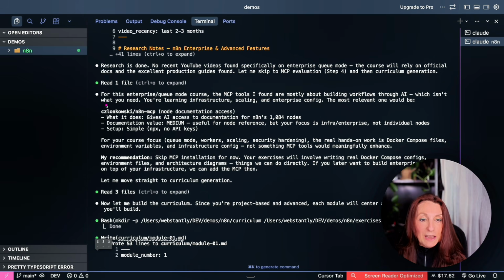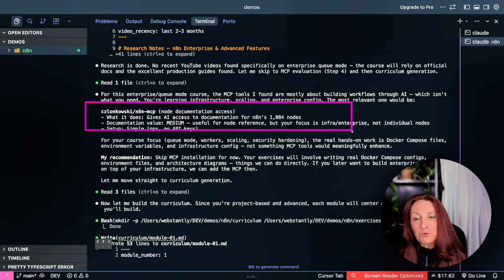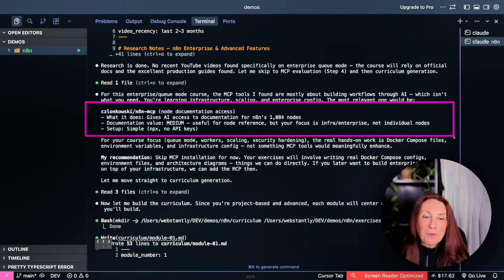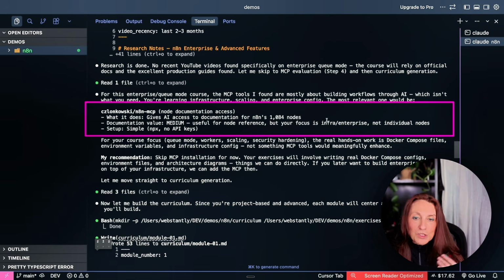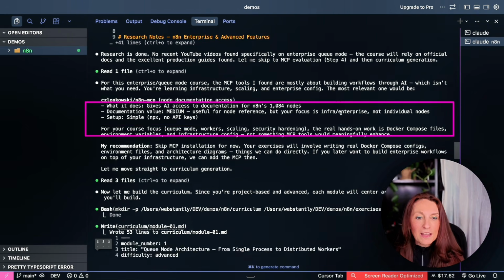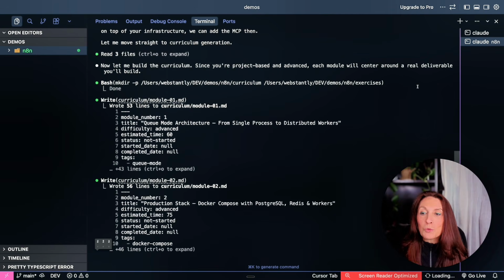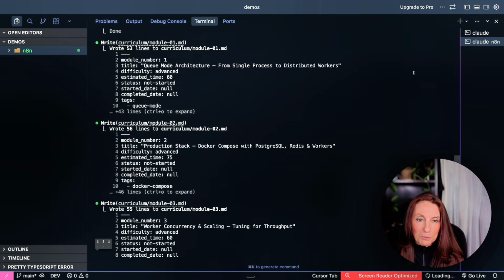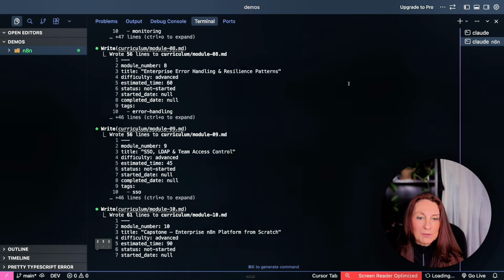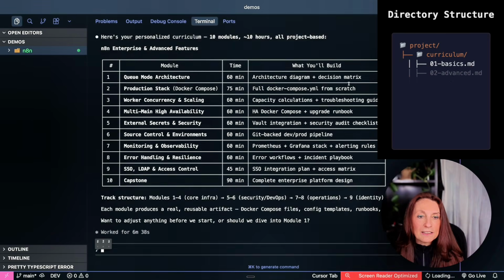It found these MCPs that I always use to create N8N workflows from Claude Code, but here it's not useful, so it will not use it for that. And then it builds a curriculum, and as it's project based and advanced, each module will center around a real deliverable that we will build. Okay, so from there it is building the curriculum, and here it is.